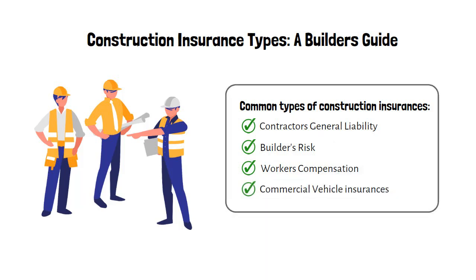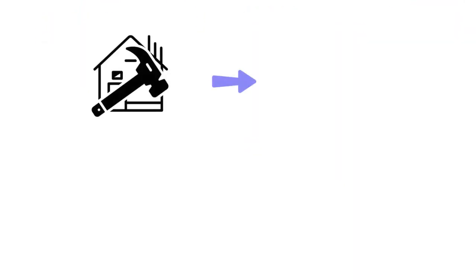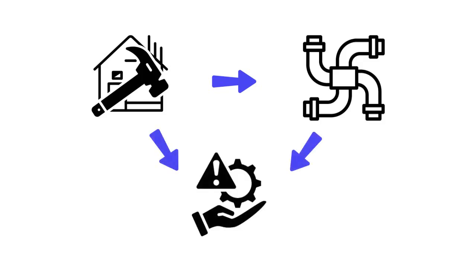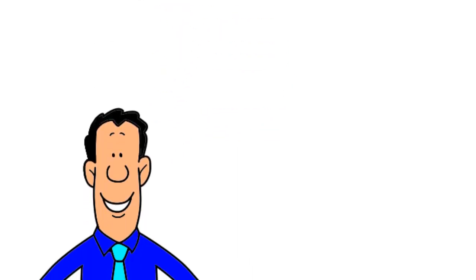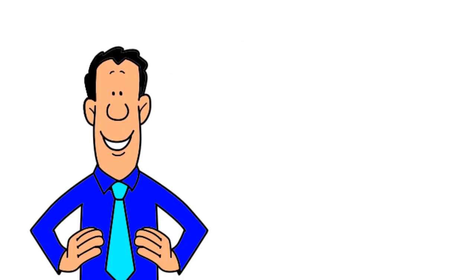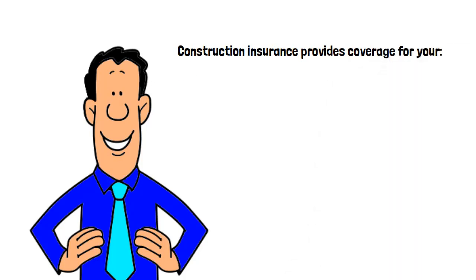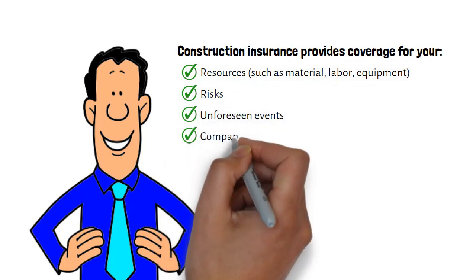If you are working in the construction industry, most probably you have heard of different types of construction insurance. No matter if you're building a small house or managing a large pipeline construction project, you need third-party protection against risks. For many projects, it is a contractual requirement to have some kind of specific coverage in order to be awarded. Basically, construction insurance provides coverage for your resources, such as material, labor, equipment, risks, unforeseen events, and your company.